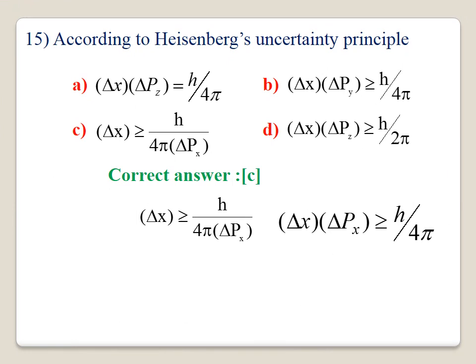(15) According to Heisenberg uncertainty principle, the correct statement is, in the first statement, delta x into delta pz is given, it is wrong. In the second statement, delta x into delta py, it is given, it is also wrong. In the fourth statement, C, delta x greater than or equal to h by 4 pi delta px, it is correct. Therefore, delta x into delta px greater than or equal to h by 4 pi, it is the Heisenberg uncertainty principle. Therefore, the correct statement is C. The correct answer for the question is C.